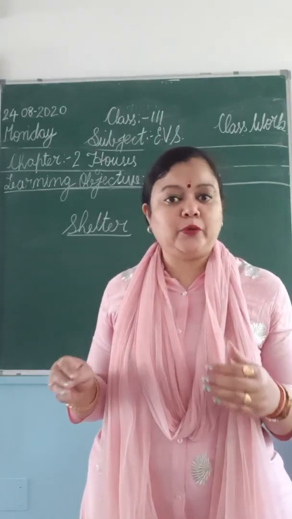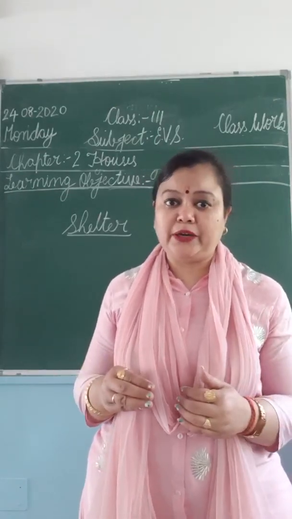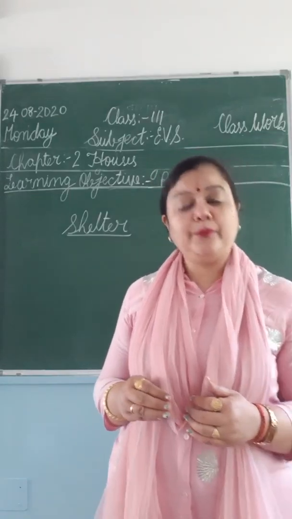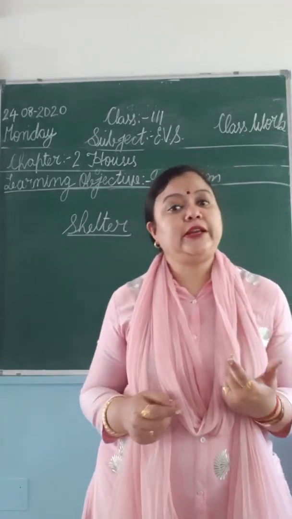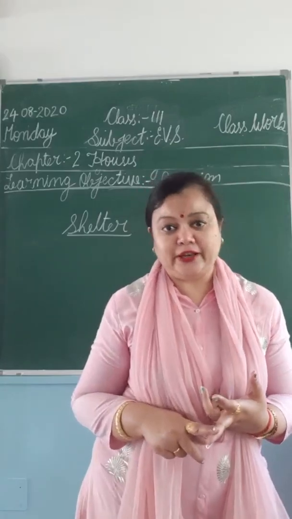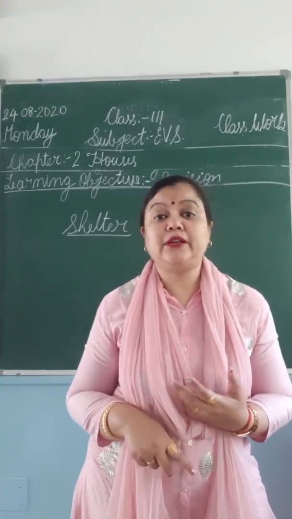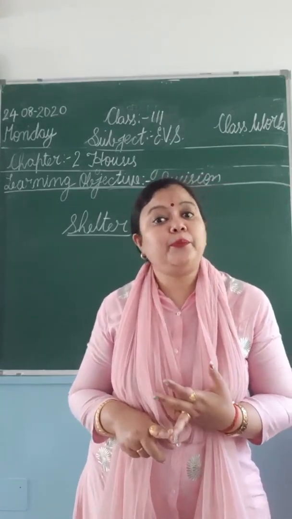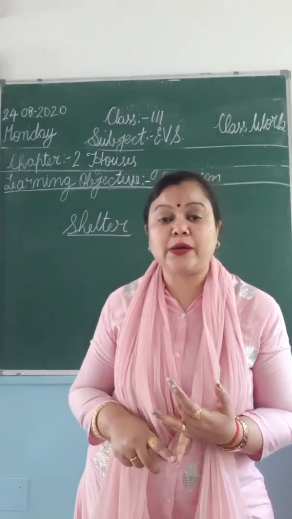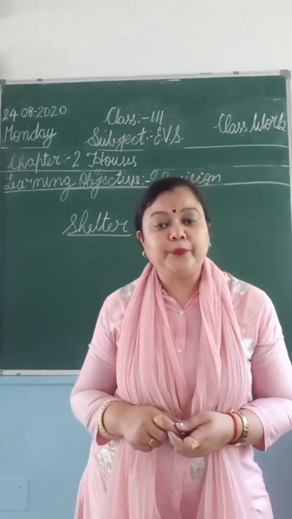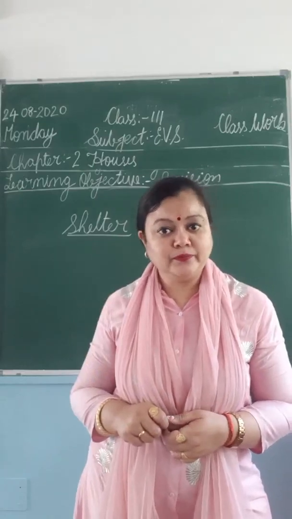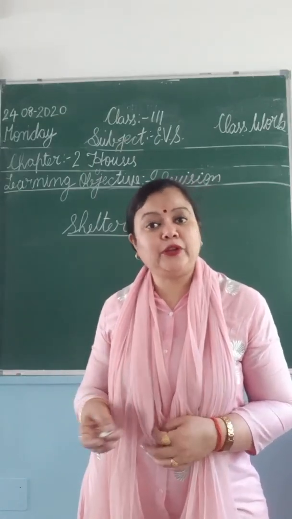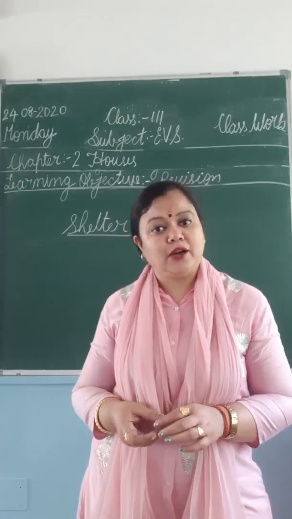Whatever material we get nearby, we will build our house with that. The third one is the requirement. Some people need a big house, some people need a small house, some people need a basement, some people need a roof. So depending upon the requirement also we make our houses.